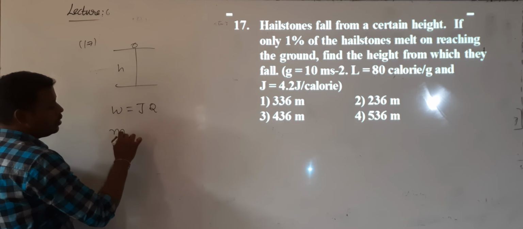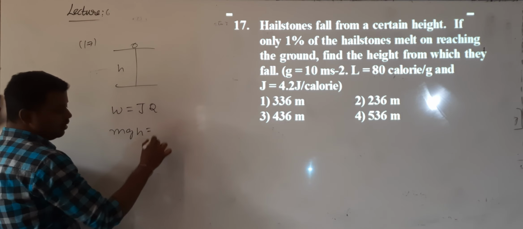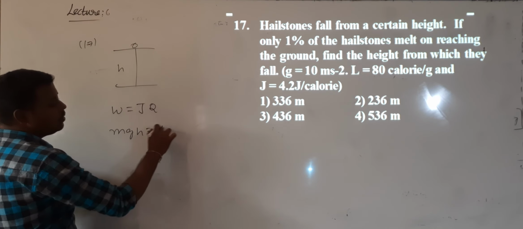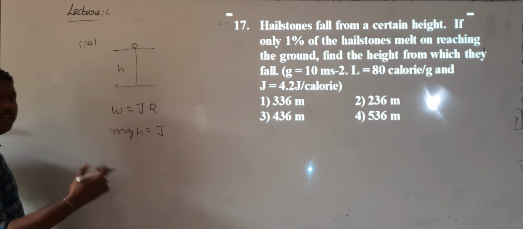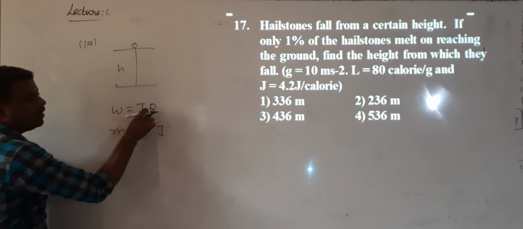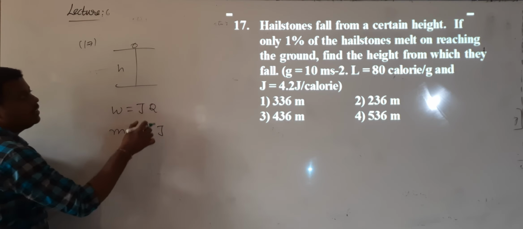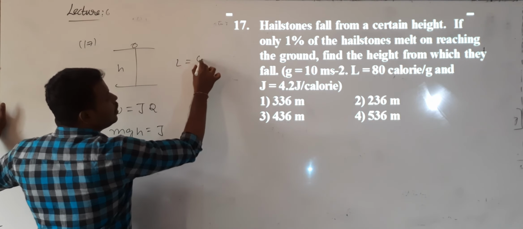So W value is M into G into H, equal to J into Q, where Q is the heat. How much work is converted into heat? That heat is utilized for what purpose? To melt.